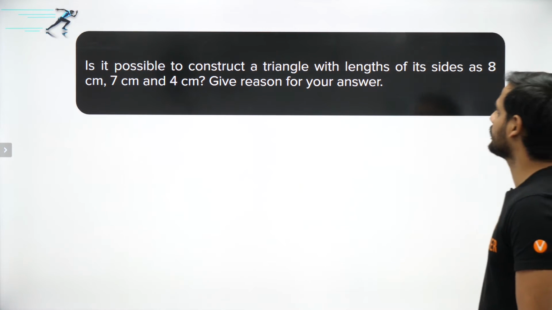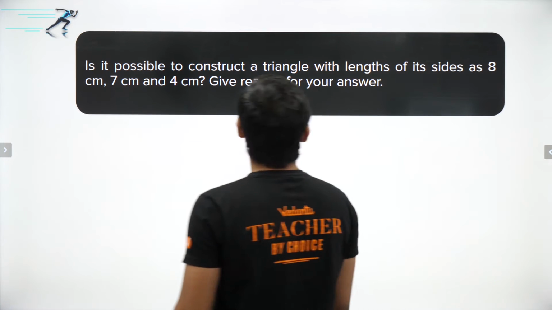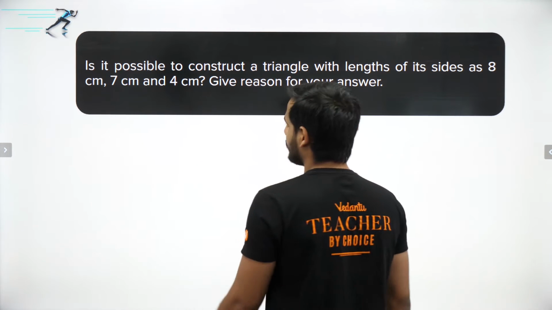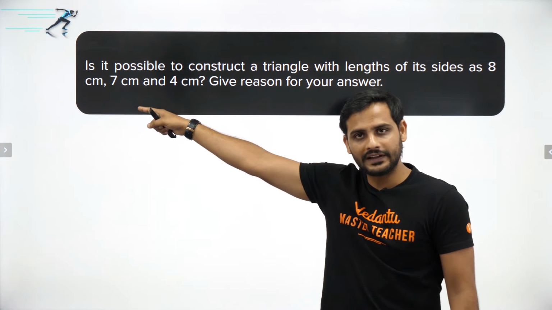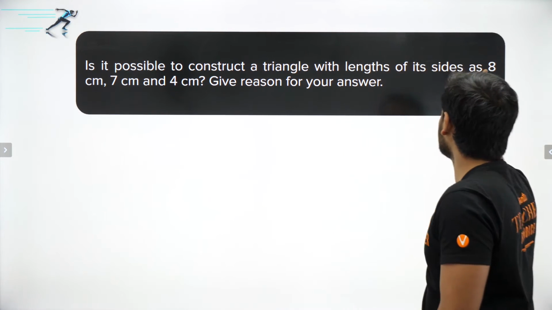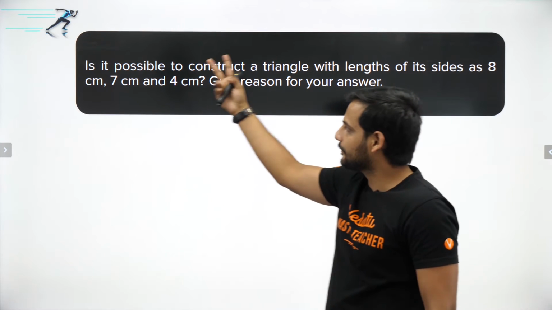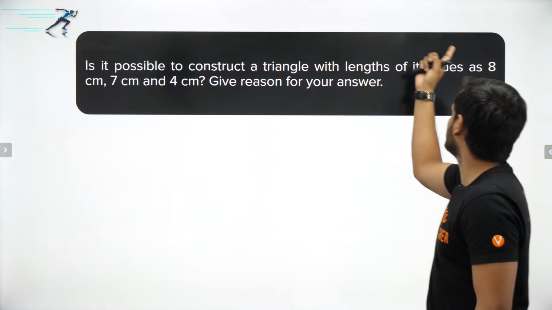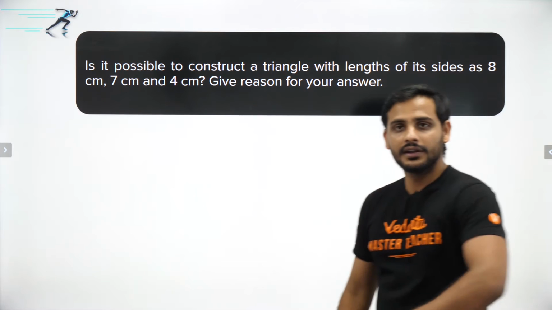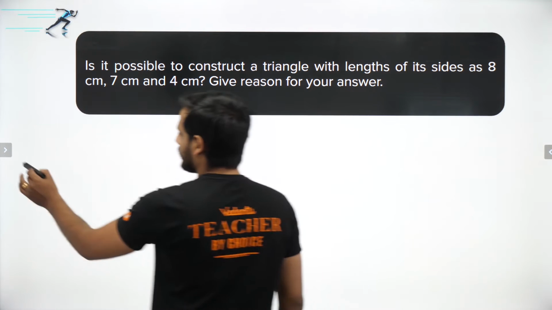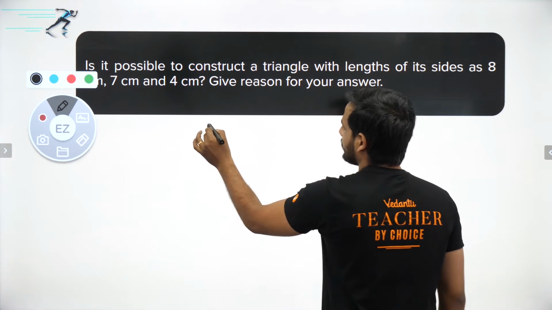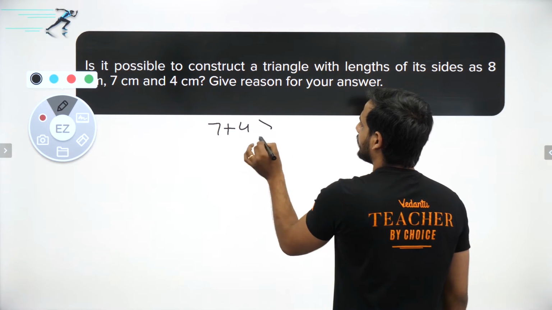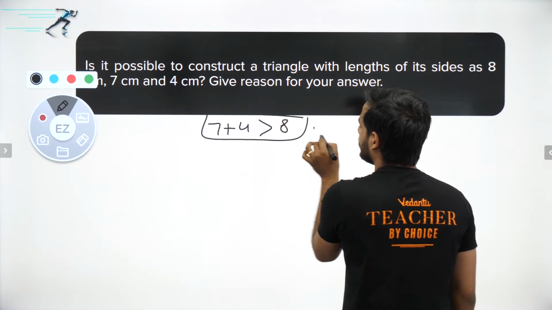Is it possible to construct a triangle with the lengths of its sides as 8 centimeter, 7 centimeter and 4 centimeter? Again you can see that 7 plus 4 is what, bachcho? 11 centimeter. So 11 centimeter is greater than 8 centimeter. Yes, that means the sum of two sides is greater than the third side. Remember, bachcho, let us say I gave you this example. So this is true, because 7 plus 4 is greater than 8. So the triangle is possible.